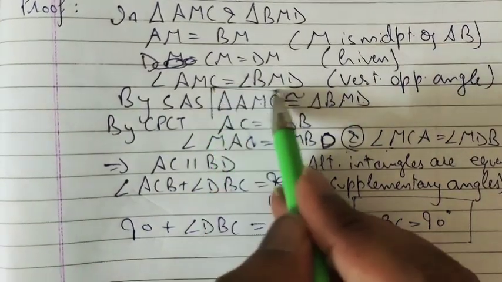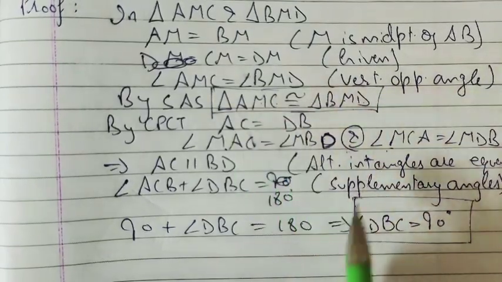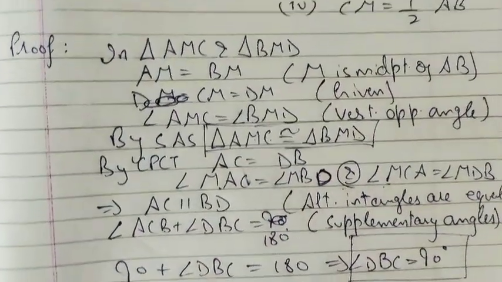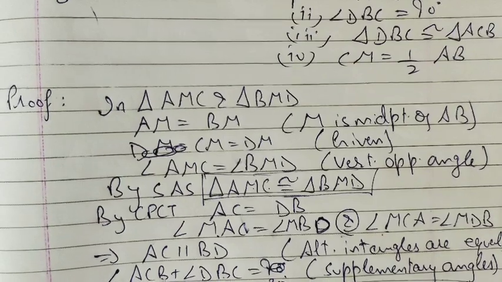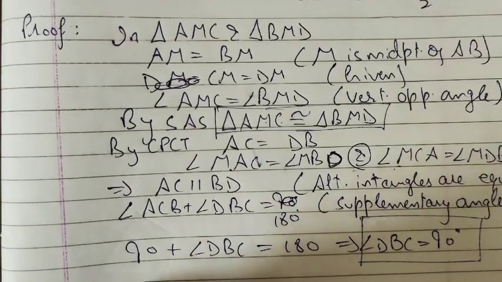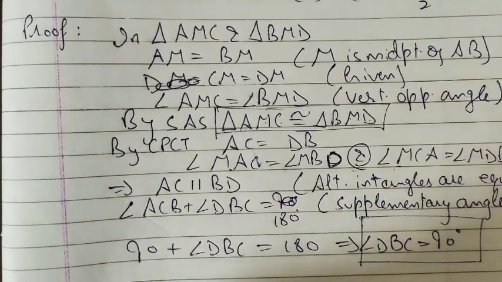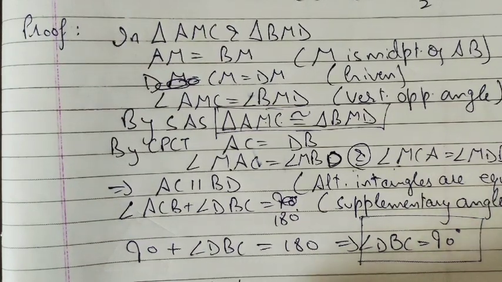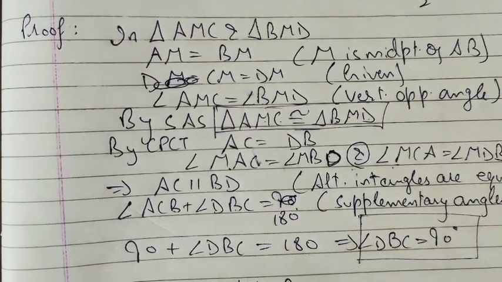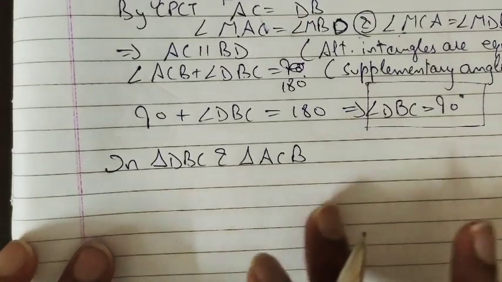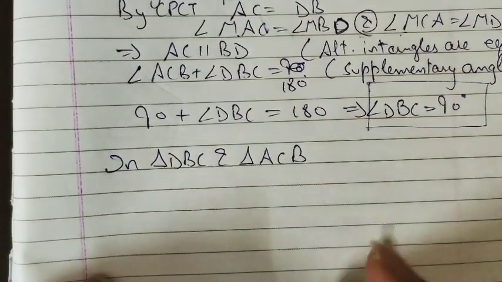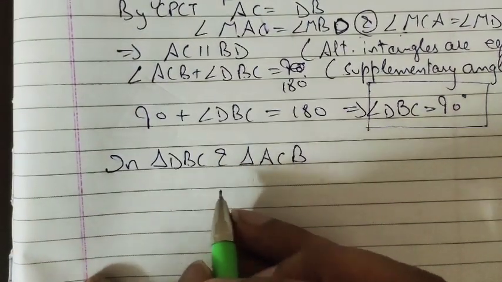This we have proved. The first and second parts we have already proved. The third part is triangle DBC and triangle ACB. Start from there. In triangle DBC and triangle ACB, keep the figure and keep noticing what I am writing.